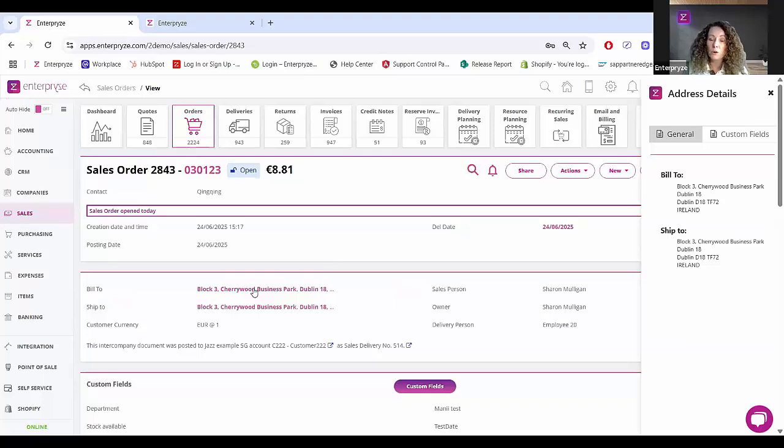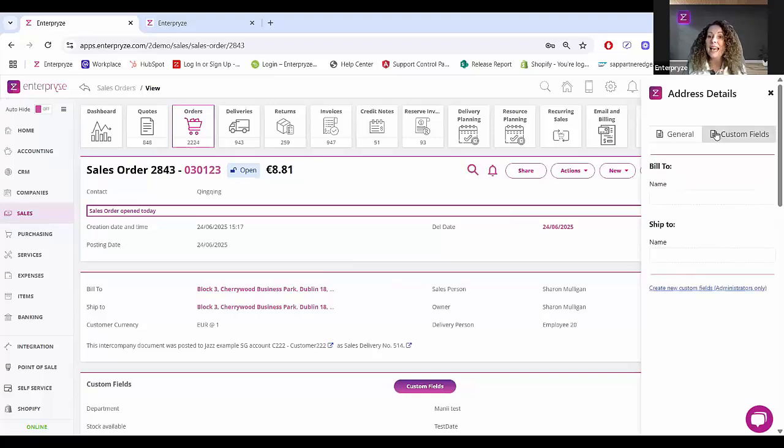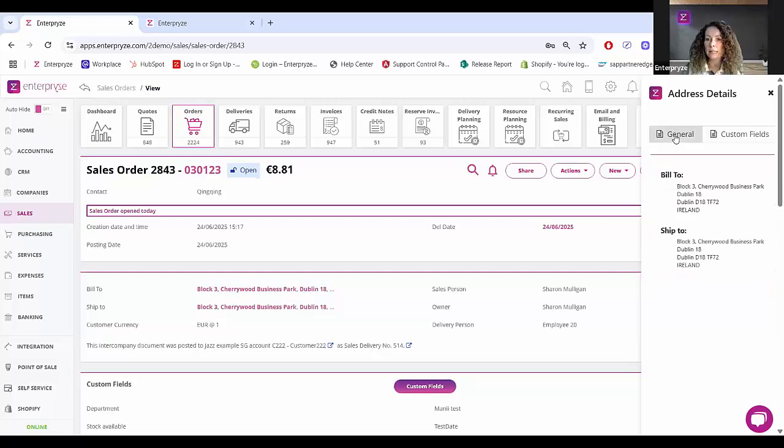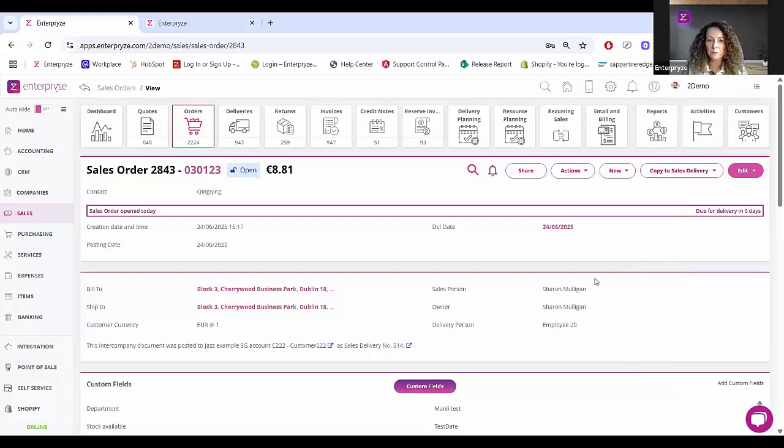And of course, in addition to that, if you have populated any custom fields against the address information, if that's more specific to your organization, you will be able to see all of those custom fields populated here as well against the addresses.